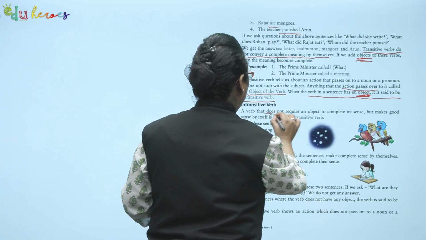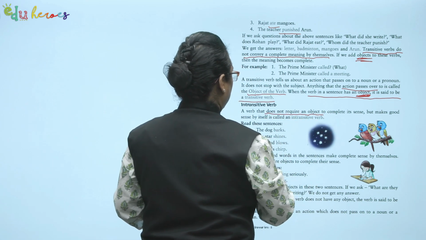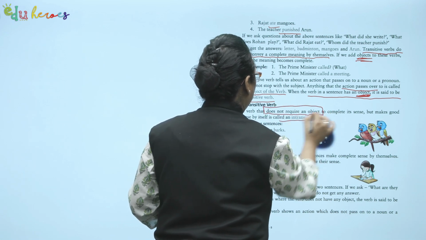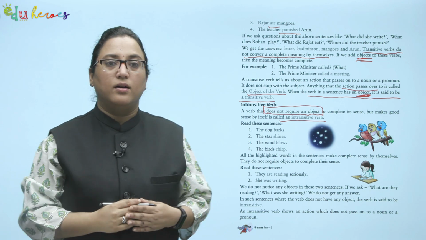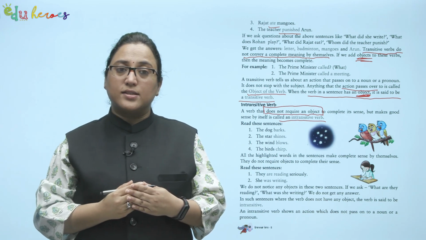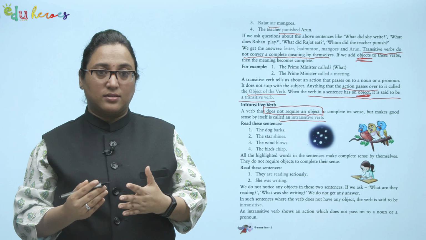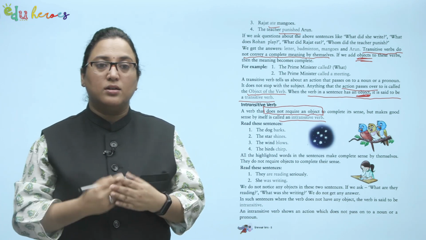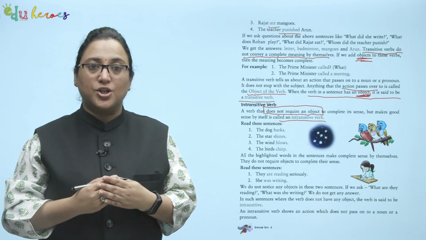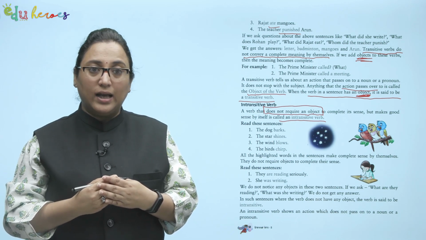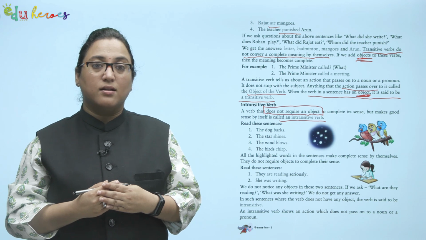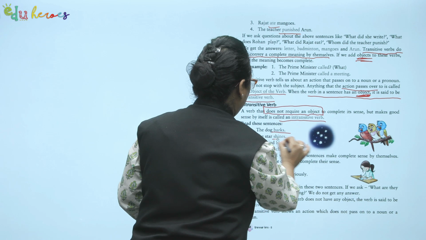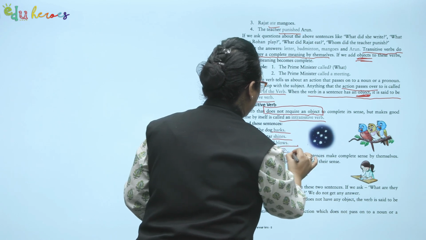It does not require an object. That's called an intransitive verb. So, this is our main thing to remember. Let's study these sentences. The dog barks. The star shines. The wind blows. The birds chirp. What are these highlighted words? Yes, these are verbs: barks, shines, blows, chirp.